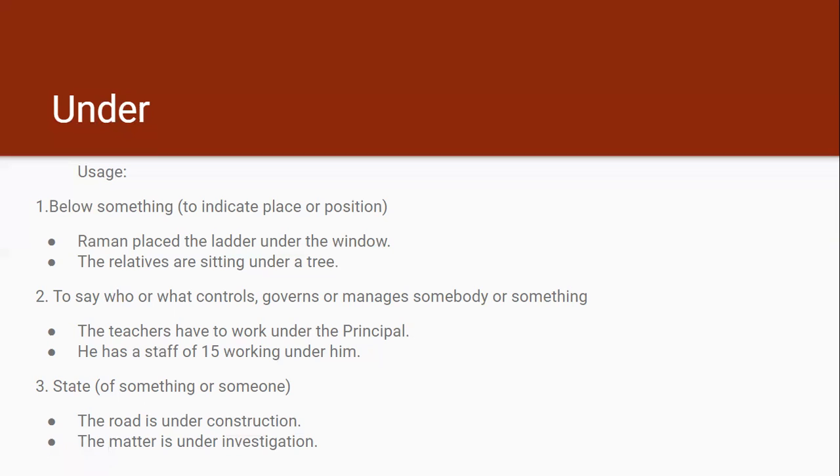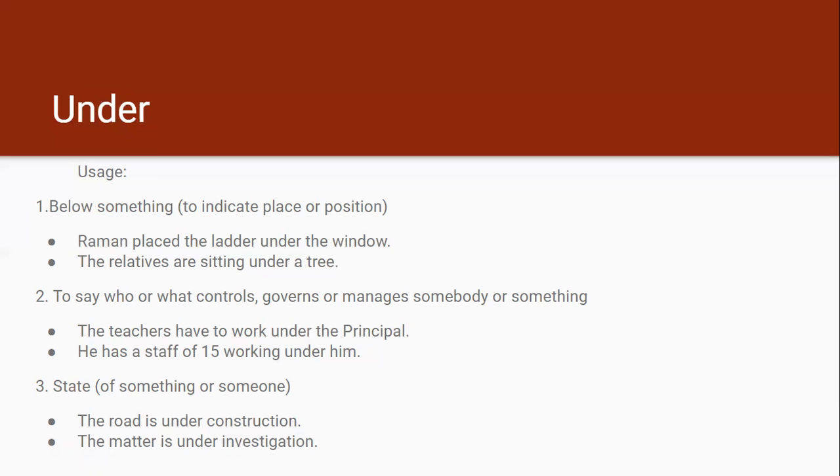Then under also tells us about the state of someone or something. So the road is under construction. What is the state of the road? The road is under construction. It tells us about the present state of the road.